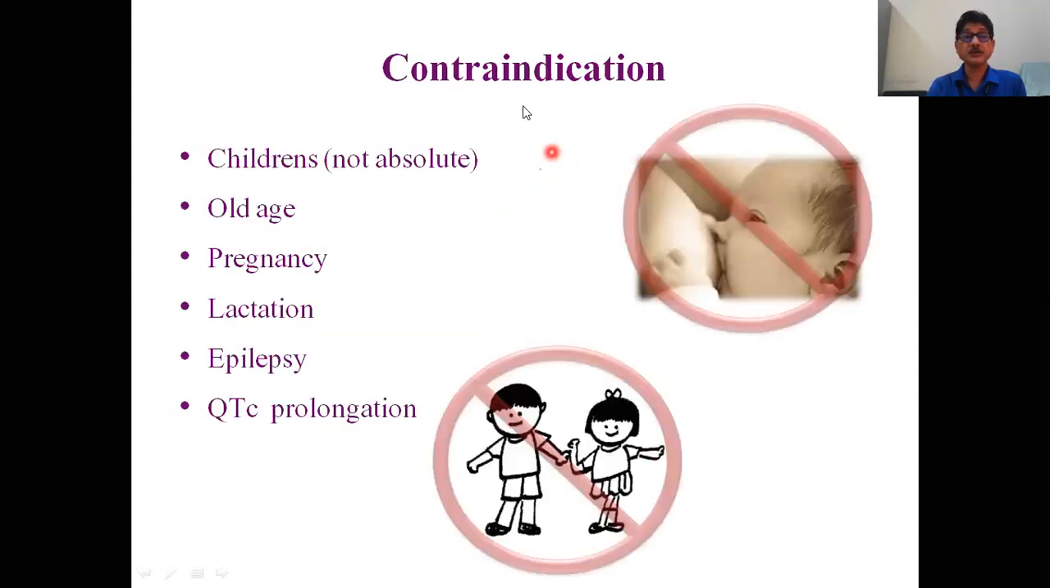Coming to the contraindications, children: it is not used, it is contraindicated, but it is not an absolute contraindication. Old age is another contraindication. As far as practicable, it is better to avoid. Pregnancy, lactation, epilepsy, and QT prolongation. A patient who is suffering from QT prolongation, you should not prescribe the quinolones.